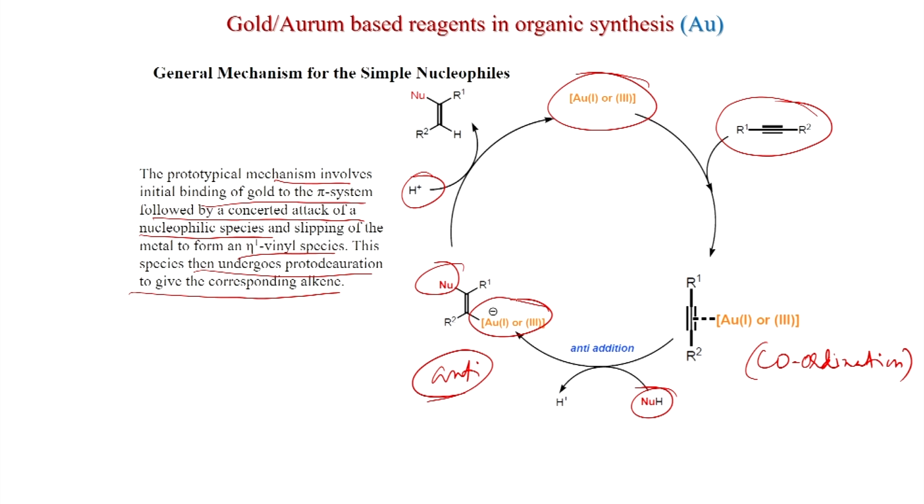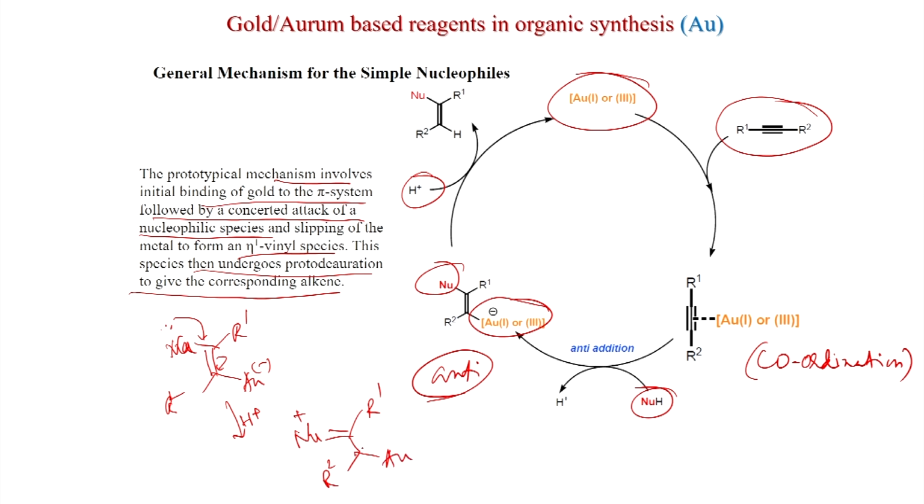This can be thought of like this: if the nucleophile is oxygen or nitrogen, then it can also use its lone pair, and here an H plus comes, with R1 and R2 on the gold.